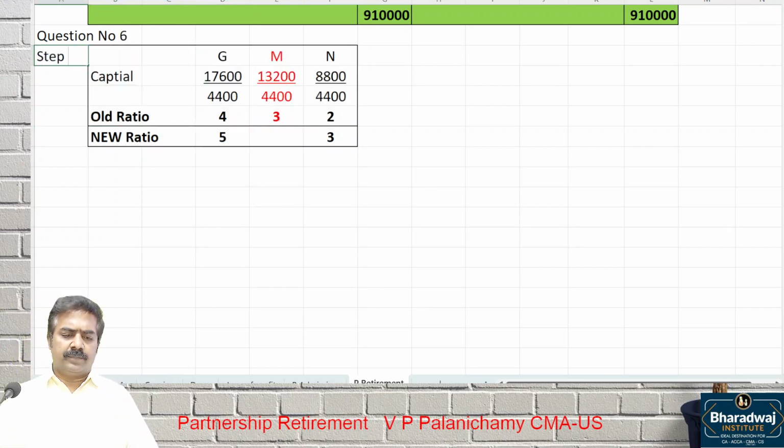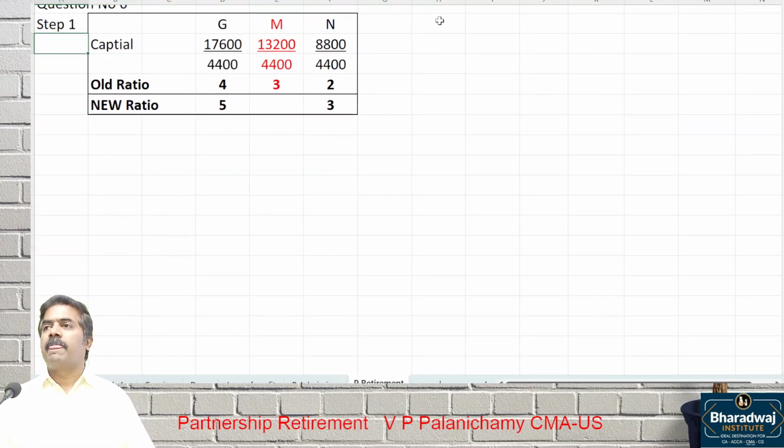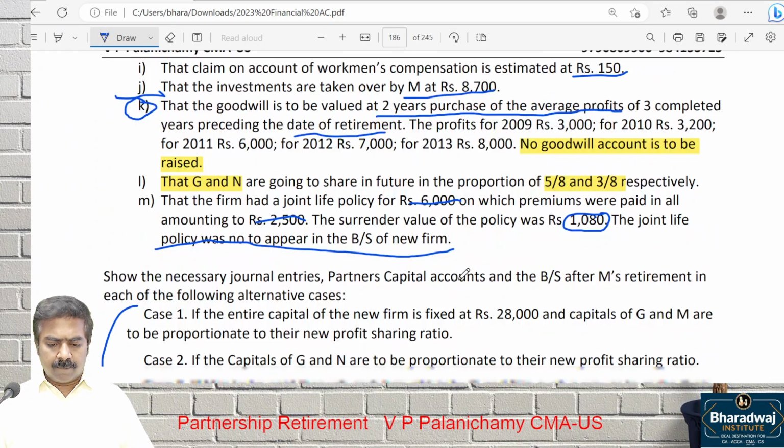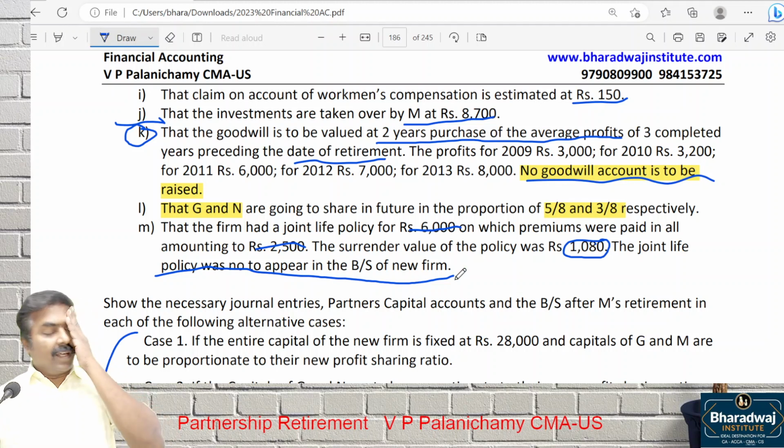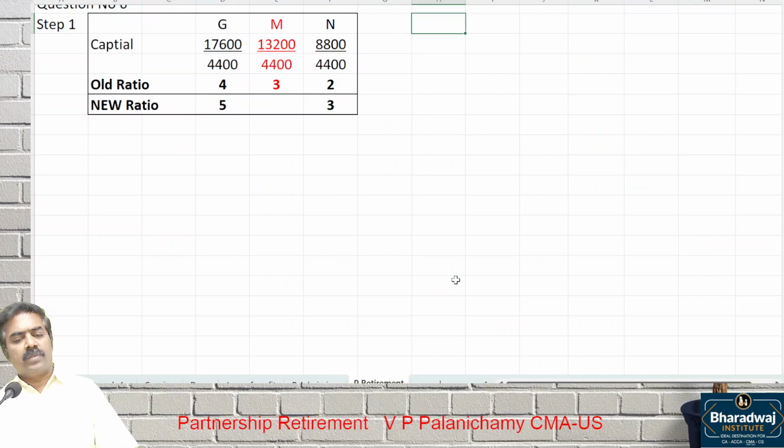Step 1. Do you require gaining ratio in this question? Yes, we need gaining ratio. Why? Goodwill is adjusted through capital account. Even JLP is also adjusted through what? Capital account. We want gaining ratio. Now start.